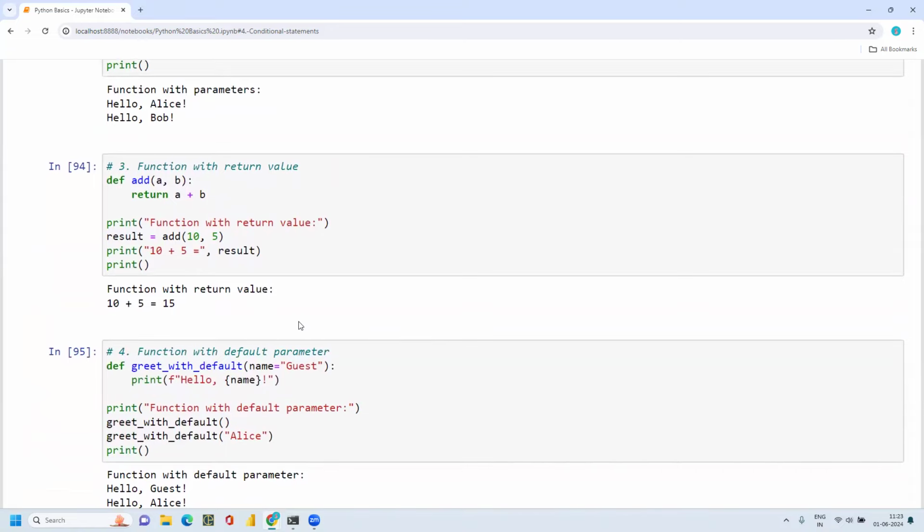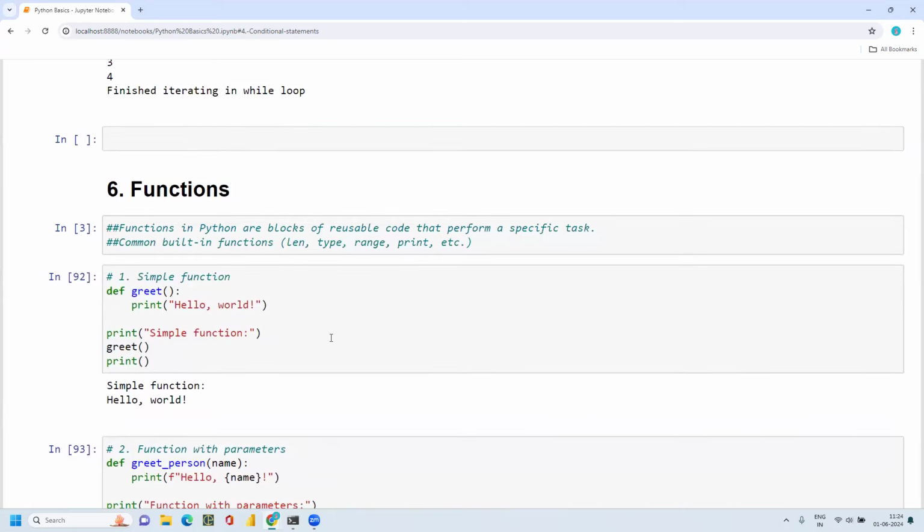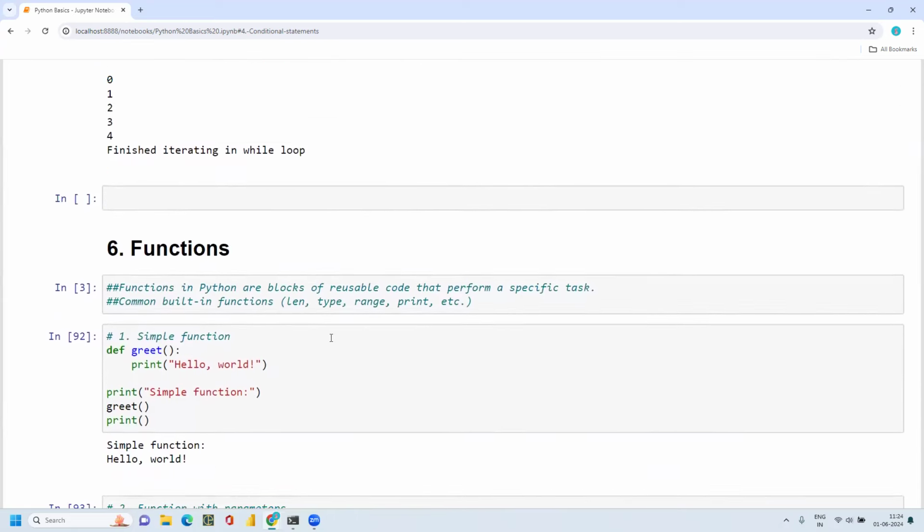Defining the function is up to us, however we want. Based on the condition, if I want to add two numbers, or it could be anything. If I have some requirement, I need to create my function as per my requirement, then I call it. So these are the basics: how to create a function and how to call it. I'm not going to cover these functions in depth.